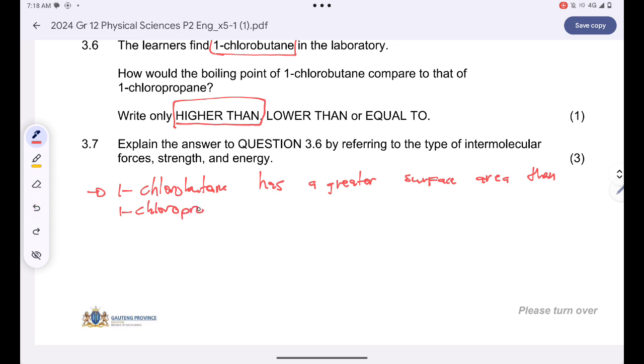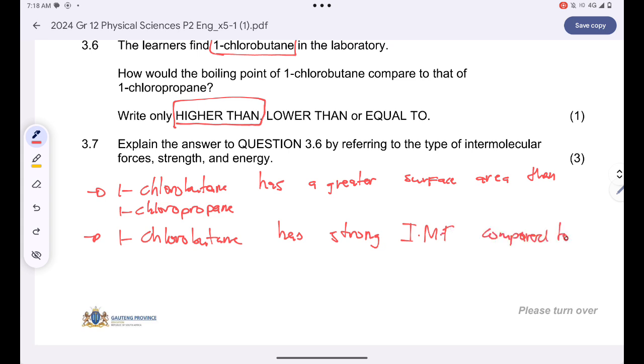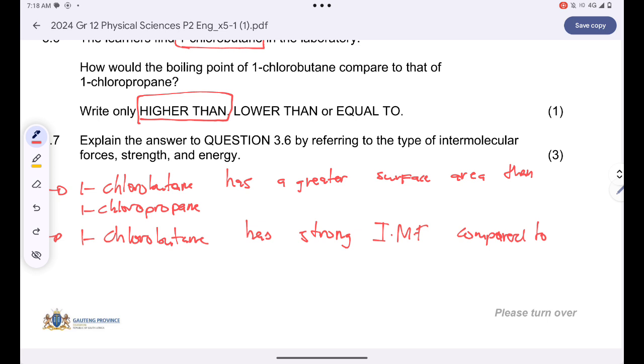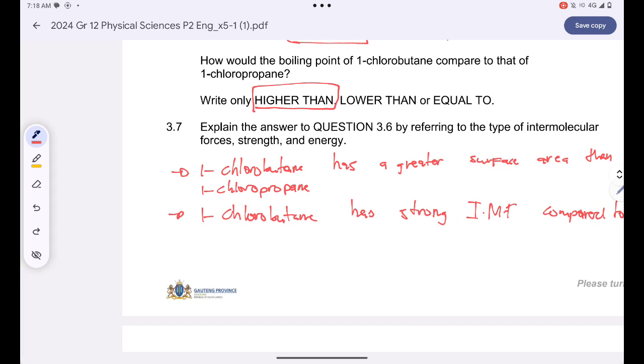We are comparing chlorobutane and chloropropane. This simply means that 1-chlorobutane has stronger intermolecular forces compared to 1-chloropropane.